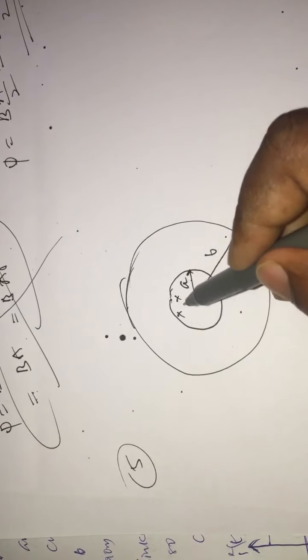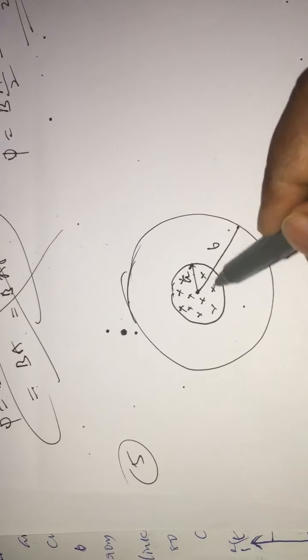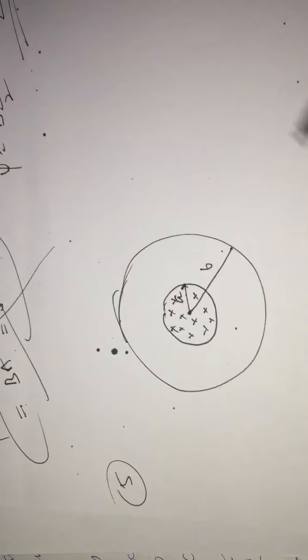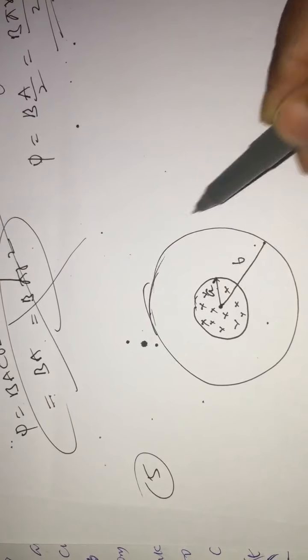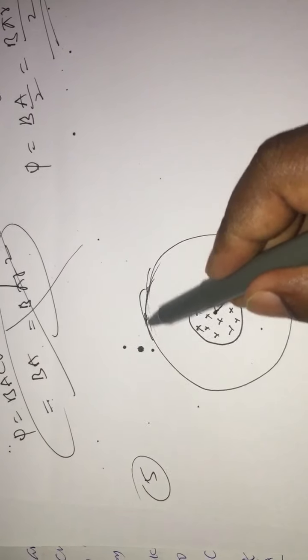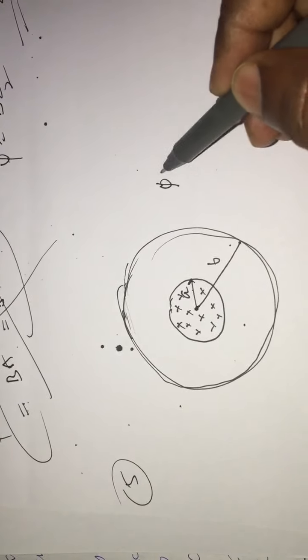The magnetic field is present like this. This is the magnetic field. So now the question is, what is the flux linked with the outer loop? This one. What is the flux linked with the outer loop? Flux linked with the outer loop equals